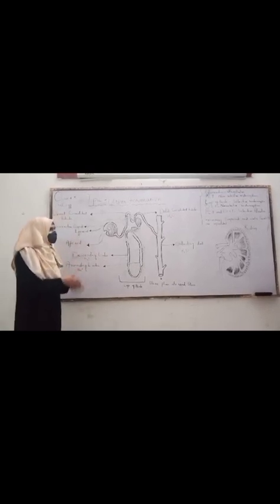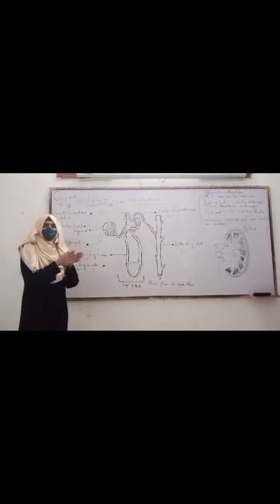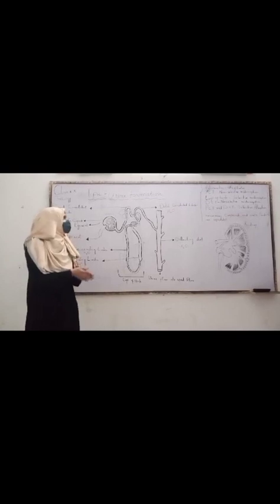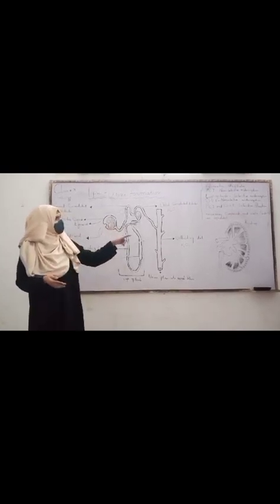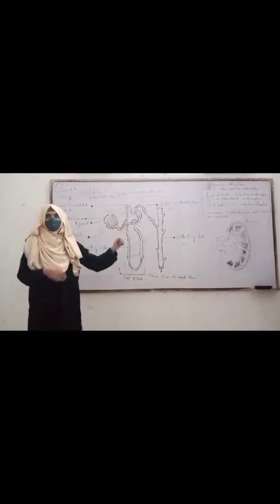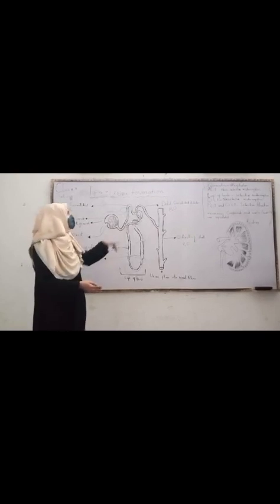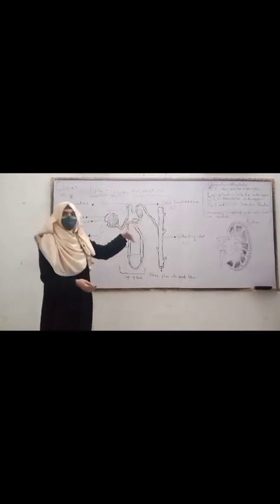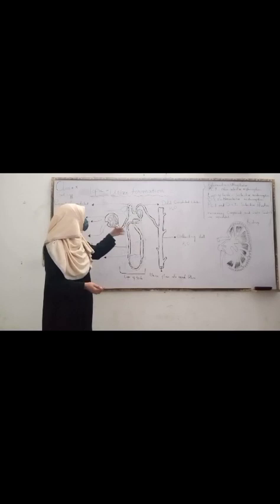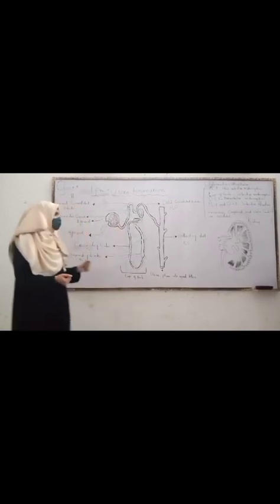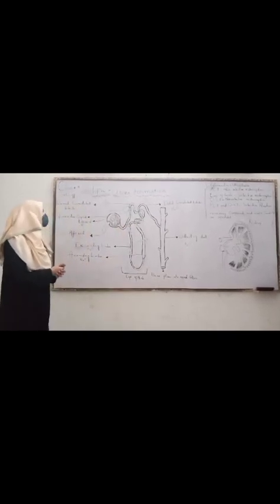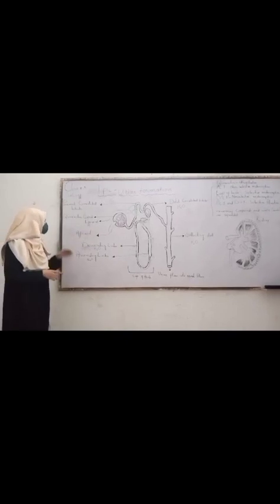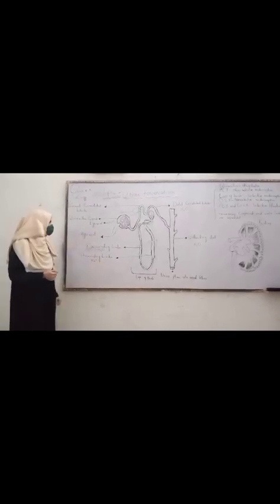First, all the necessary compounds and waste products are separated from each other, and then the selective filtration takes place and all the waste products are filtered further, and then all the necessary remaining compounds are reabsorbed by the blood and without any selection.